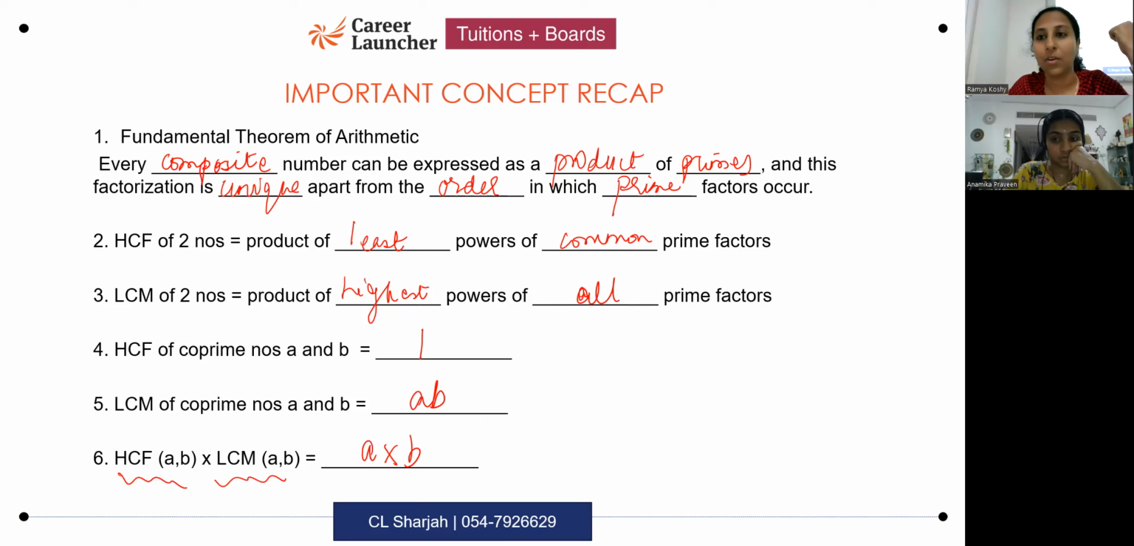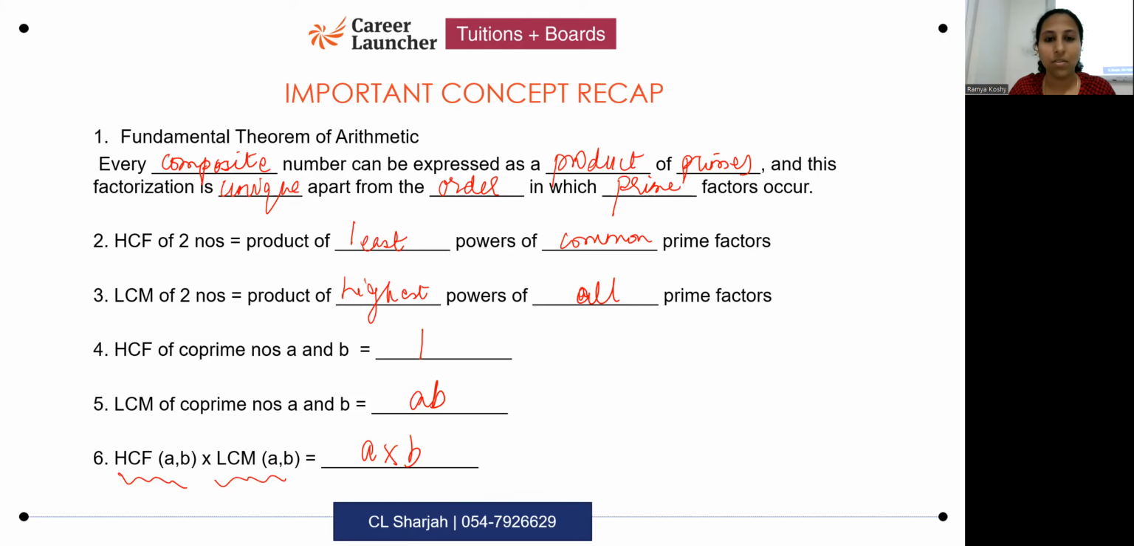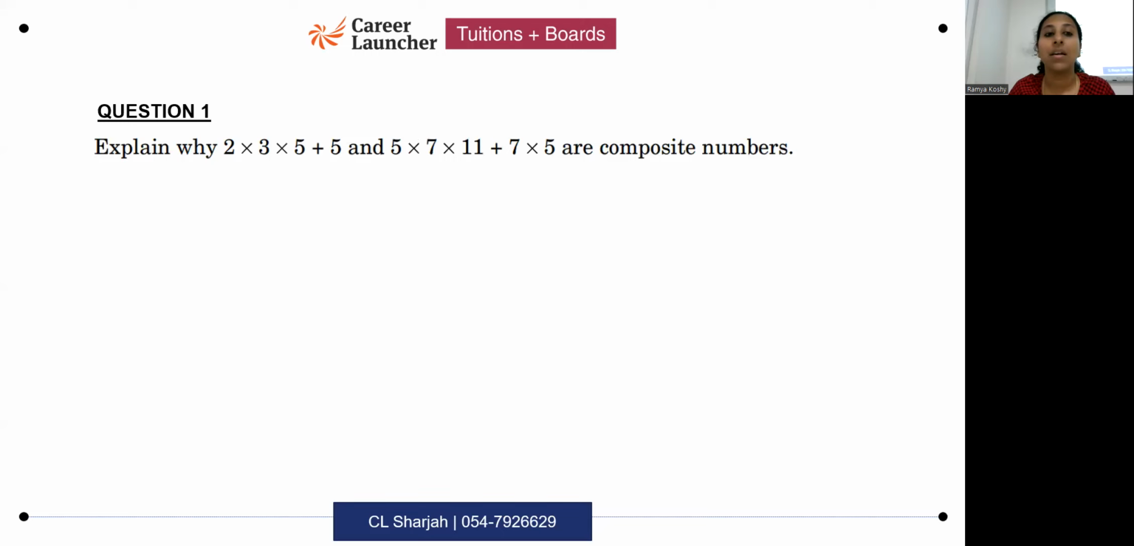All right. Now we will go to some common questions which come from this particular chapter. For these initial questions which I'm discussing, I'm focusing more on the way you have to write the answers. We'll just revise that quickly, then a few questions we will solve together. So first type of question: explain why these numbers are composite numbers. When you get questions of this type, how are you supposed to frame your answer?